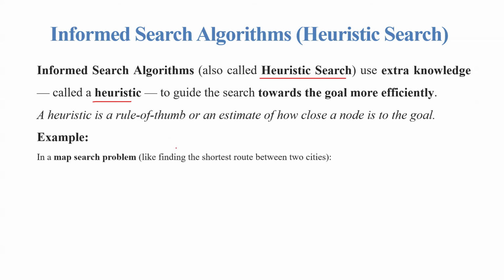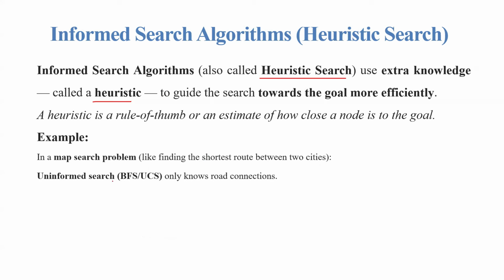in a map search problem, like finding the shortest route between two cities. As you know, in Google Maps, wherever you go, we have the to and fro location, that is the source and destination. In between, what is the shortest path? Here, this is the informed search algorithm they use to find the shortest route between the two cities.